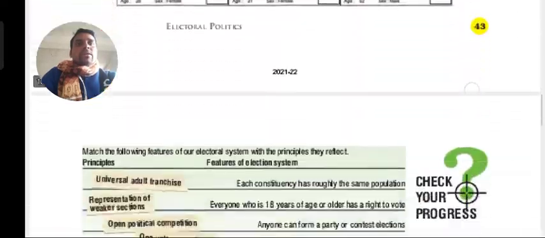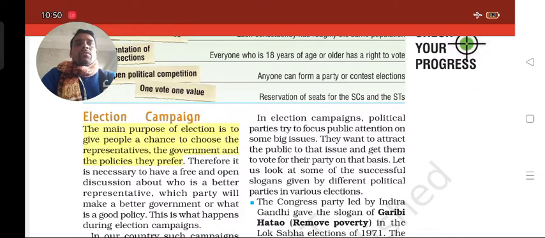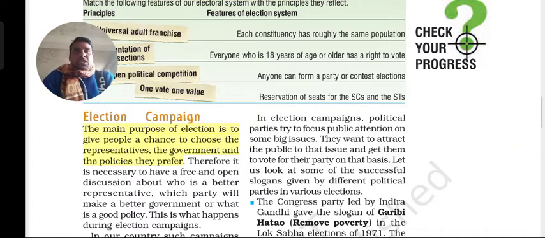Okay, and today we are going to discuss a new topic known as election campaign. Already you know, children, that it is in order to have publicity. These days you can see in UP itself that the state assembly election is there. For that purpose, the campaign, how people go from one place to another towards the voters, that is how they are motivating. It will be starting very soon. After completing all this process, the election campaign is also very necessary.